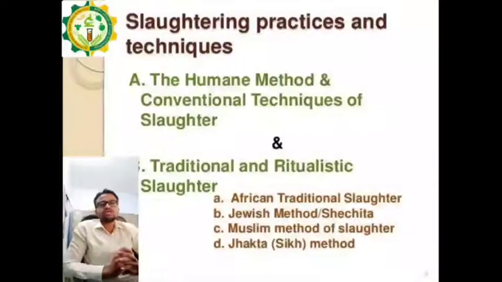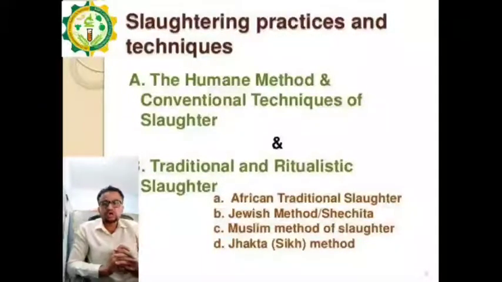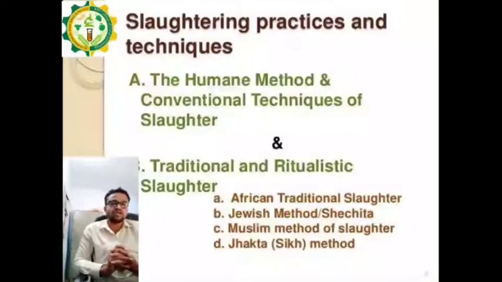Traditional and ritualistic slaughtering methods are dependent upon the regions or the countries, or it depends upon the religions. They have their religious basis or religious faiths at the time of slaughtering. So these are the two basic classifications. First is the humane and second is the traditional.